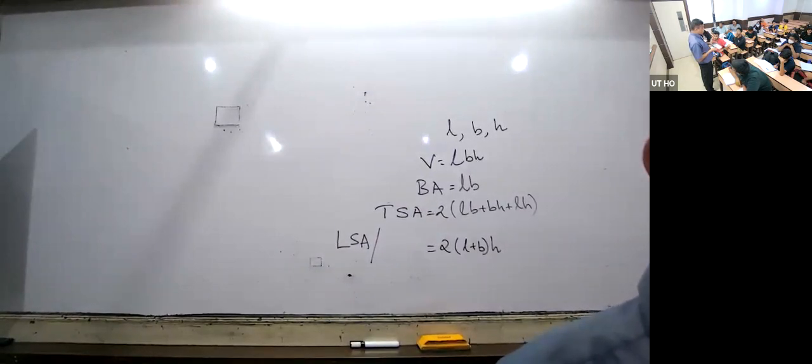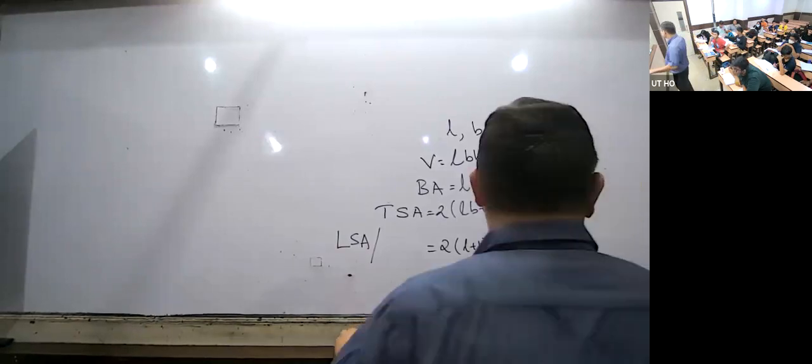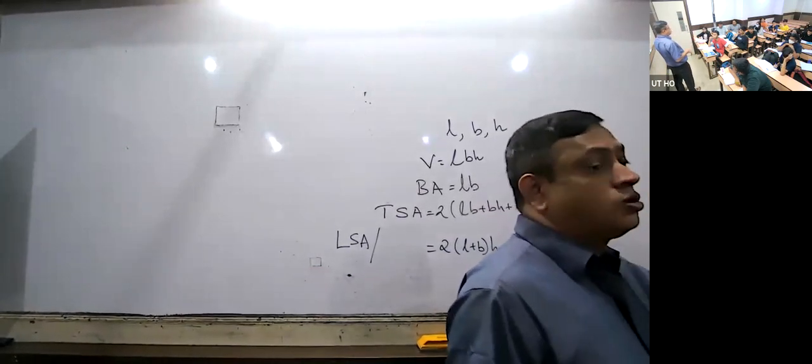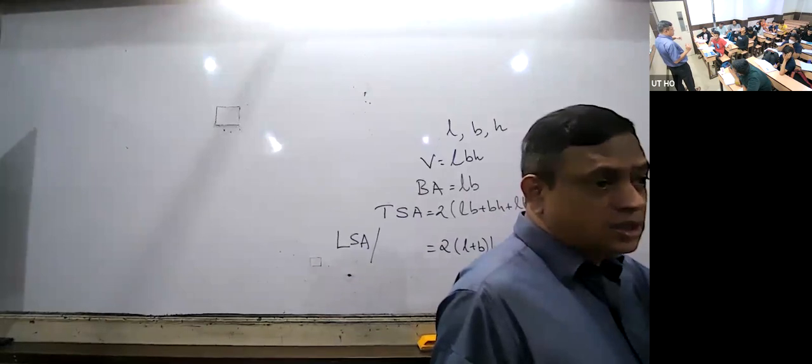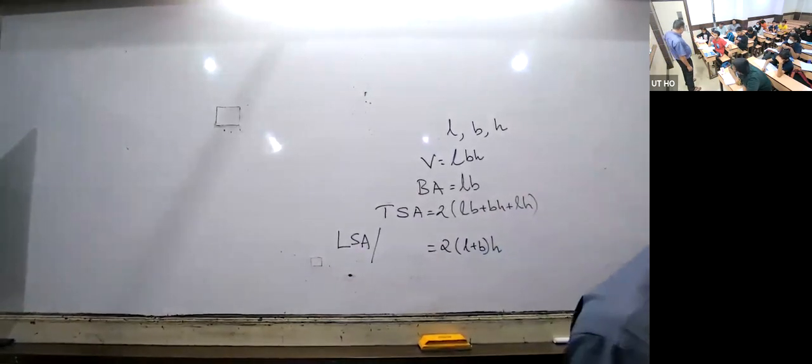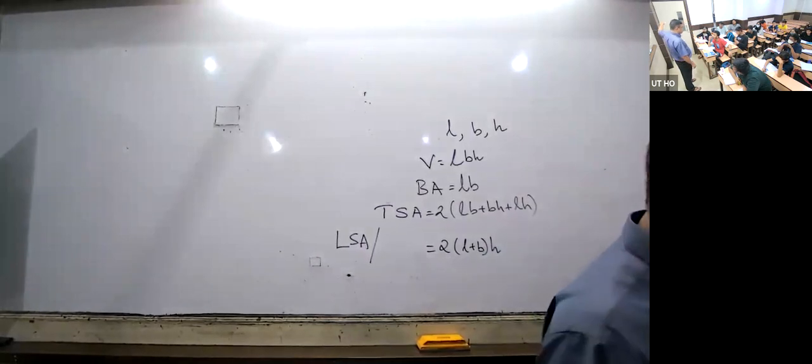Okay. Now look, imagine there is a box. Do you know what we mean by thickness? Outer length minus inner length. For example, in this room, is the inside length and outside length the same thing?